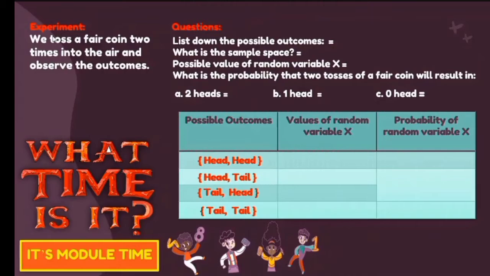So, ayun na rin yung magiging answer natin for the item number 1. So, we can express yung mga terms na yon into its abbreviation form. Let's say yung head natin, i-represent ko na lang siya as H, and then yung tail natin, i-represent ko na lang siya as letter T.